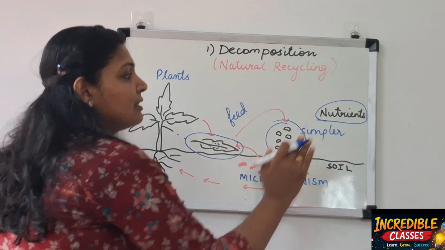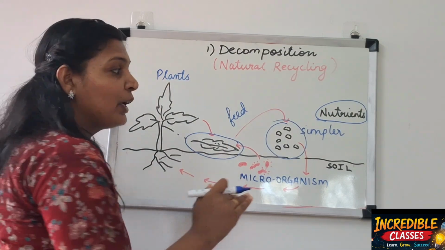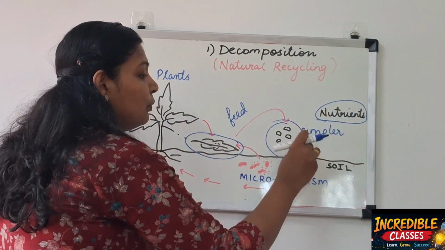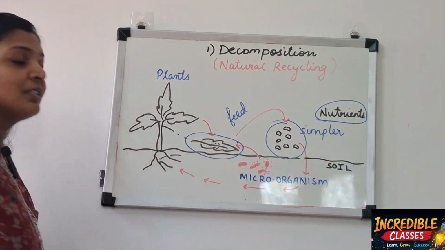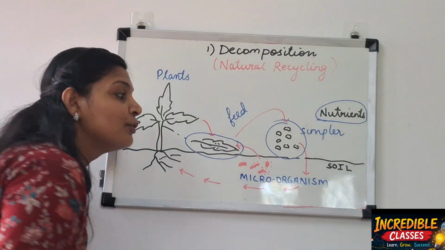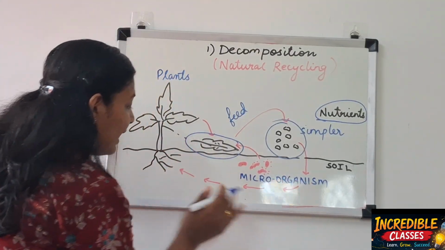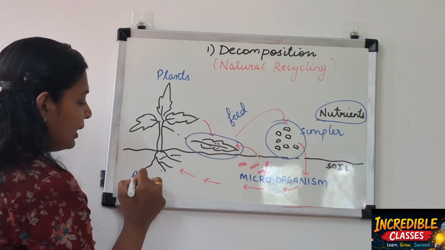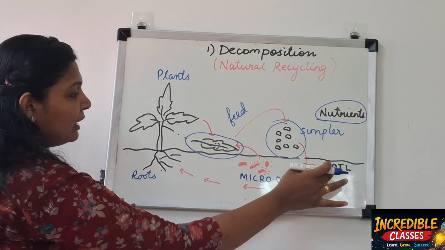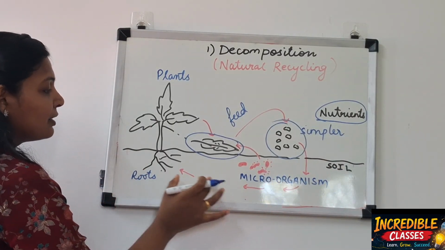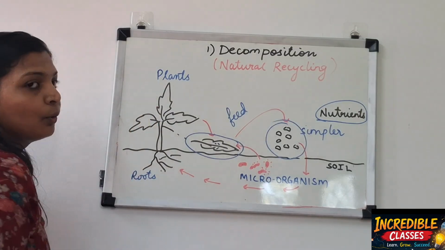These simple substances have nutrients in them, and these nutrients will go back to the soil, and the roots of the plant take those nutrients for its own growth.